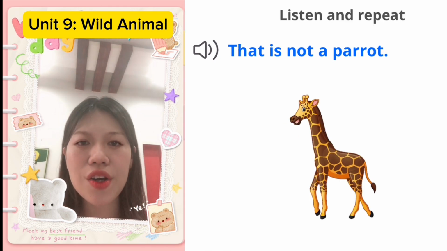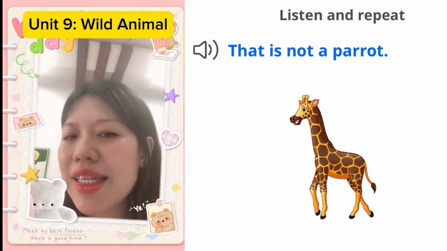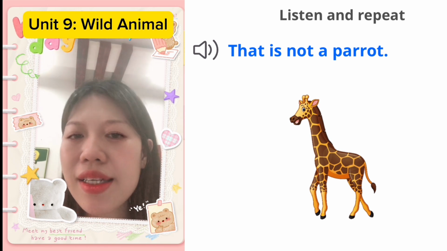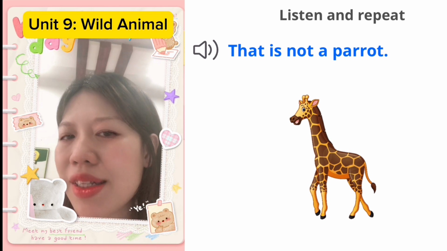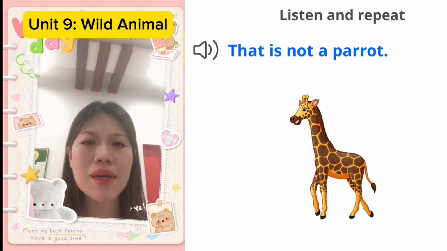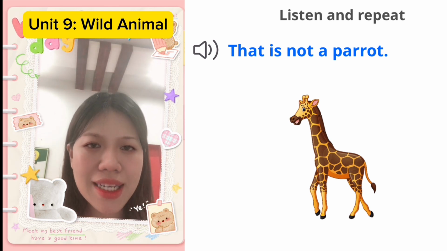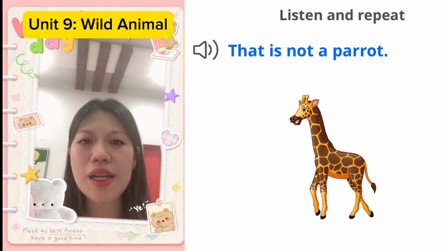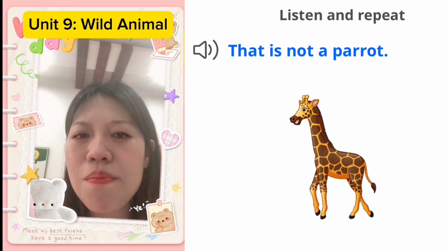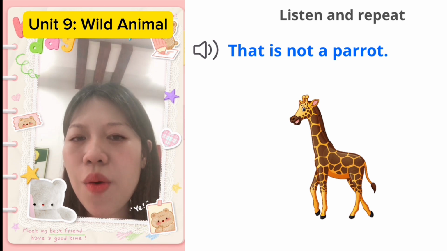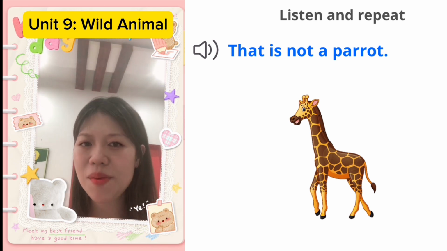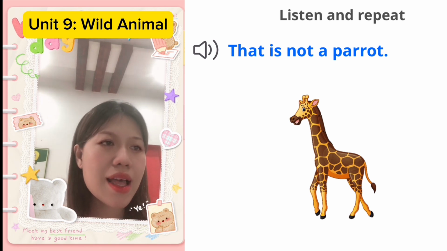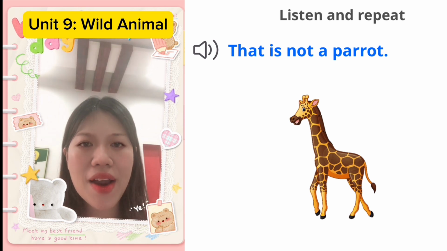That is not a parrot. Ending sound là T các bạn nhé. Parrot. Chữ T bật nhẹ ở răng ạ. Bật nhẹ trên răng. Parrot. Các bạn lưu ý mình bật nhẹ nhưng âm phải trong, phải chắc nhé. Phải chắc âm. Không là nhiều người sẽ đọc thành âm chờ. Nhiều người sẽ đọc sai, đọc như vậy là sai các bạn nhé. Parrot. That is not a parrot.